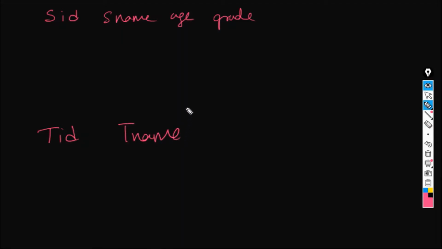For now, let's take student ID, student name, age, grade. We will be having one more table with teacher ID, teacher name. I have just repeated the entries in the other page.